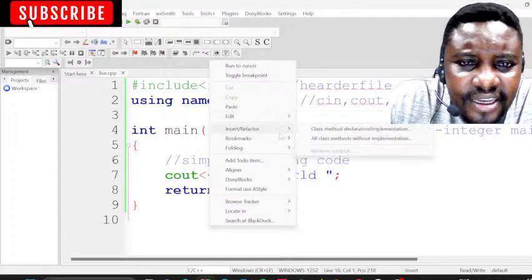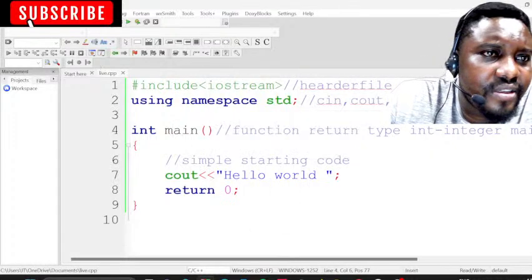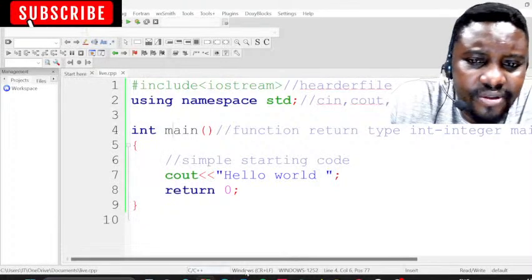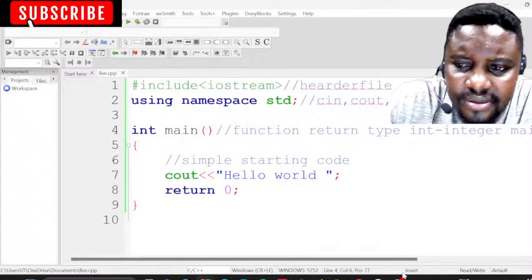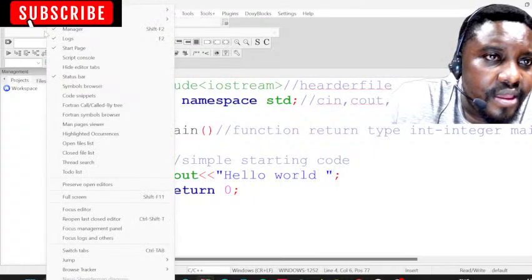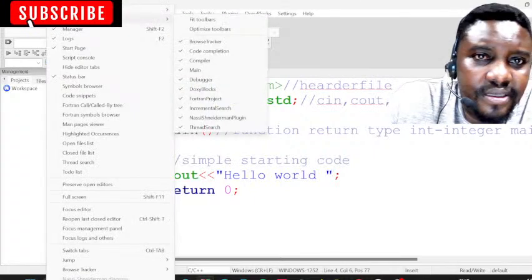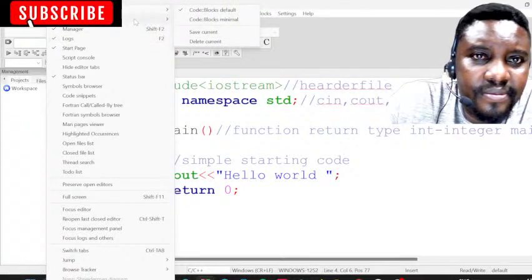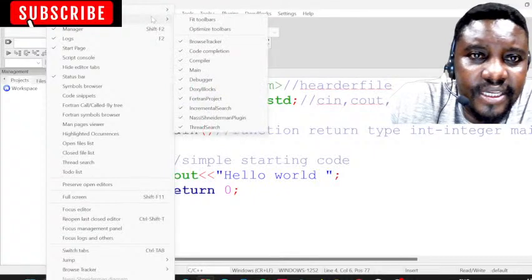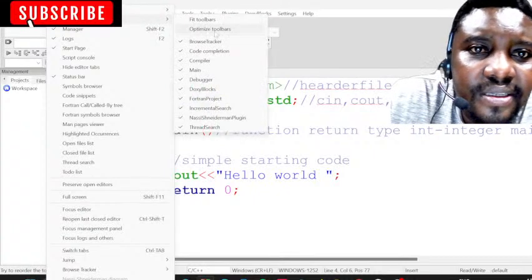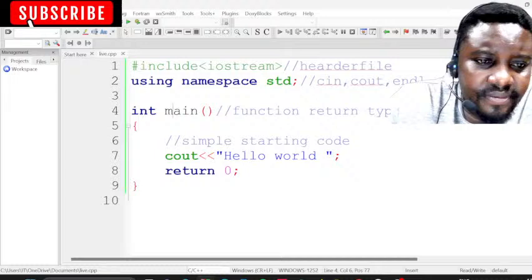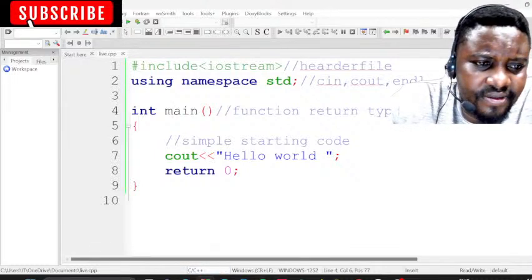Let's check if I have my view. Okay, let me just go straight here to view. What do I want to view? The logs. I want to view logs. Where are those logs? All right, tools bar. Okay, let me check here. Alright, it's fine. It's not really viewing for me.